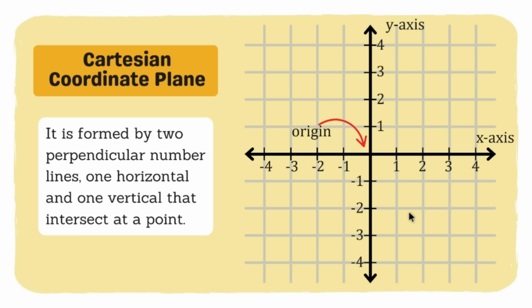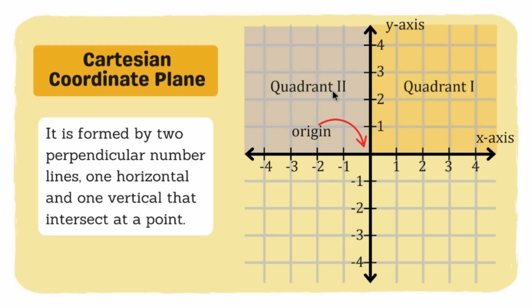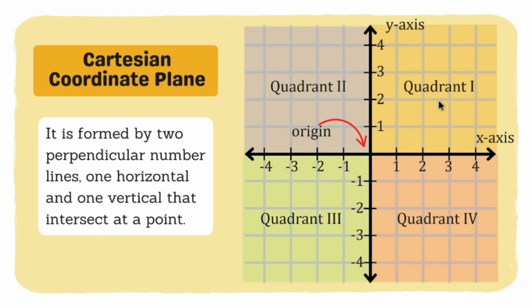Now, this Cartesian plane is divided also into 4 parts, no? 4 sections, which we call the quadrants. Itong unang quadrant po na ito, this point is what we call quadrant 1. And then, this part here is what we call quadrant 2. Yung nandito naman po sa baba, this is what we call quadrant 3. And then dito sa section na ito or area na ito na po yung quadrant 4. Now, if you notice, the number of quadrants is counterclockwise. Okay, from 1, 2 going to the left, and then 3 going down, and then 4 going to the right. Counterclockwise po siya. So these are the parts of the Cartesian Coordinate Plane.